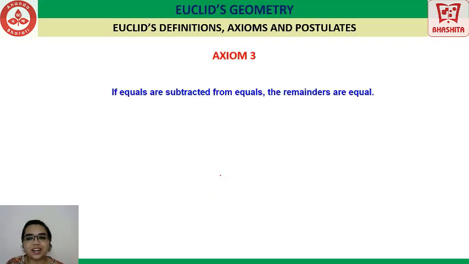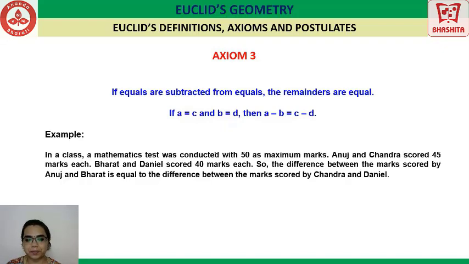If equals are subtracted from equals, then the remainders are equal. There we were speaking about the sum. Now we are speaking about the difference. So if A is equal to C and B is equal to D, now the difference, A minus B is equal to C minus D. That's it. Again, let us take this with the help of an example.